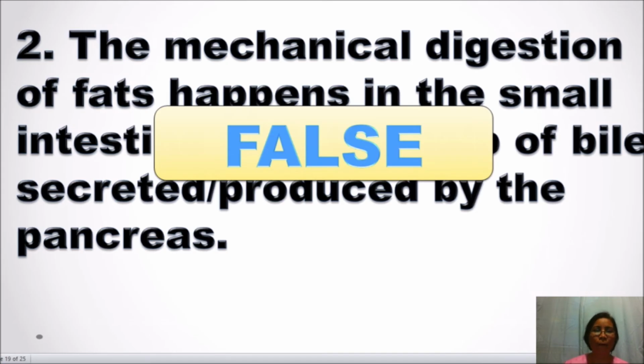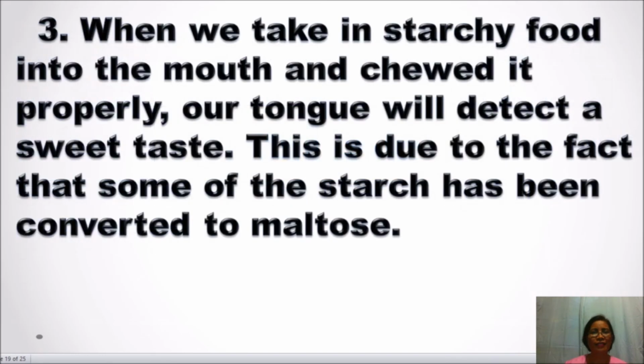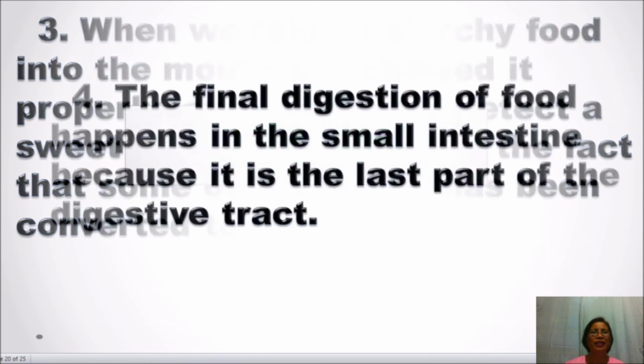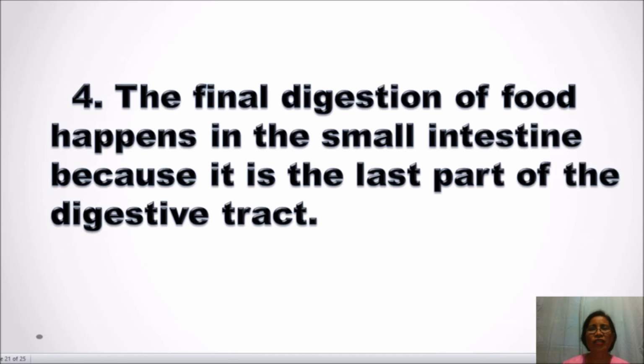It's not the pancreas. Next, when we take in starchy food into the mouth and chew it properly, our tongue will detect a sweet taste. This is due to the fact that some of the starch has been converted to maltose. Is it true or false? Yes, it is true.